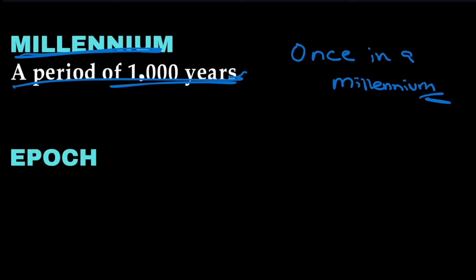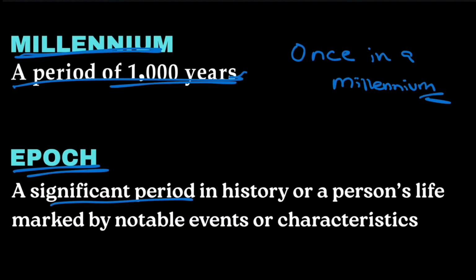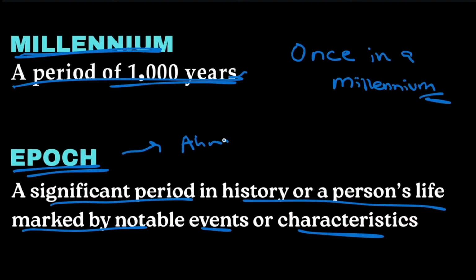Then next word is epoch. Epoch means a significant period in history or a person's life marked by notable events or characteristics. So, a significant period in history or a person's life. Some cases like the Ahmedabad flight incident. Or else some historic dates are also a significant period in history, like Independence Day.